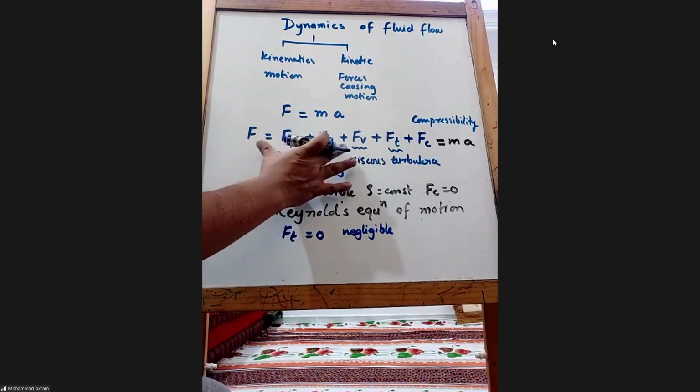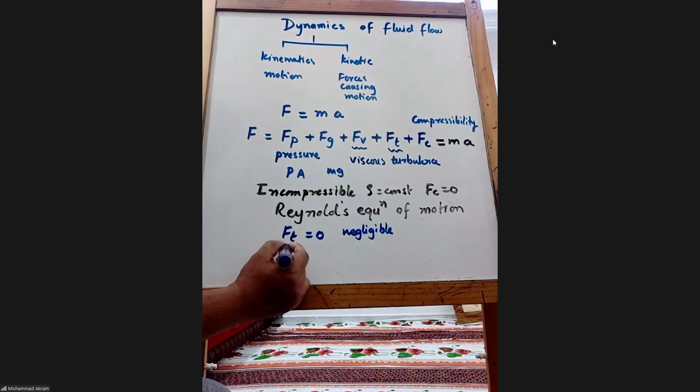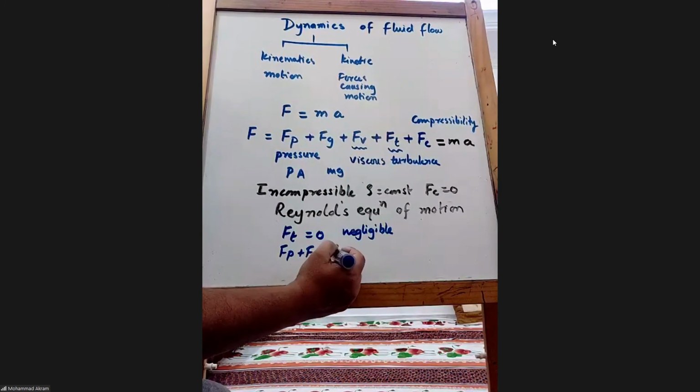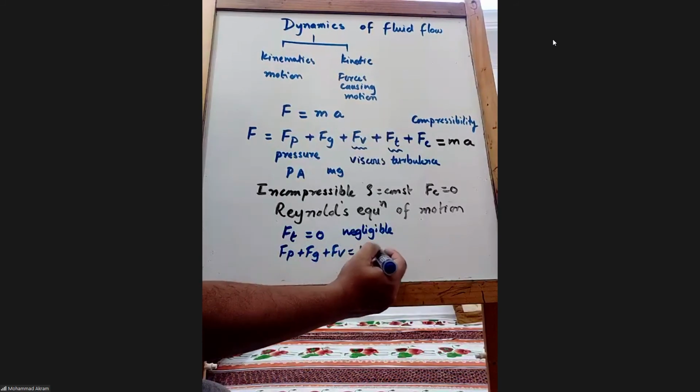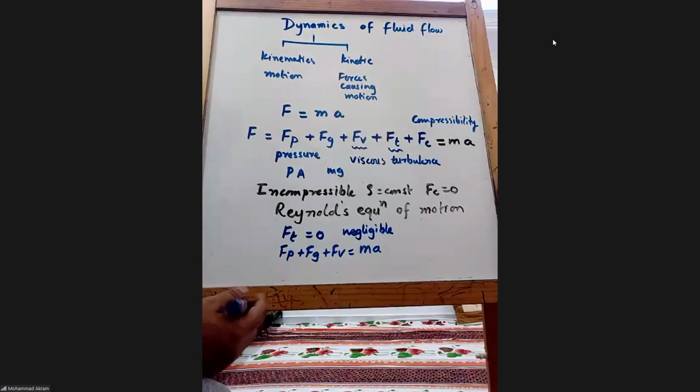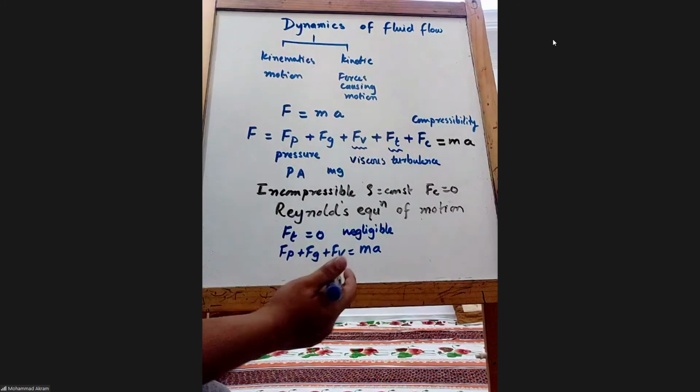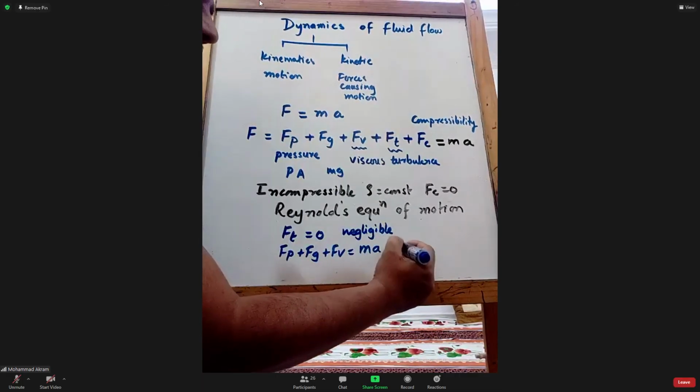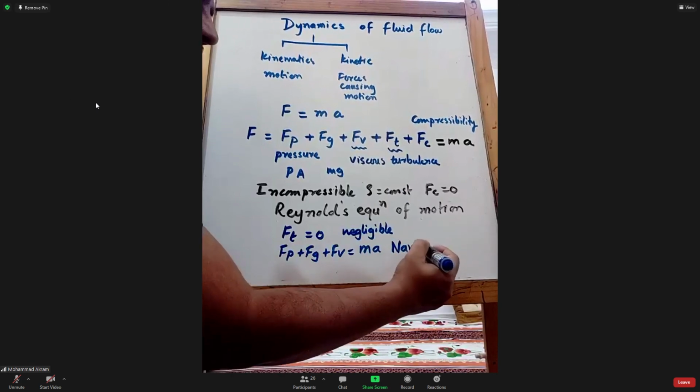So using these three, Fp plus Fg plus Fv equals m into A. By equating this, if you get any equation, that equation is called the Navier-Stokes equation.